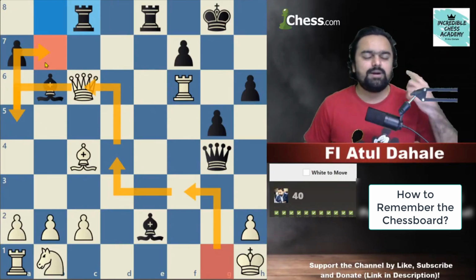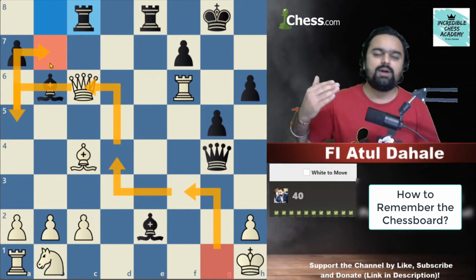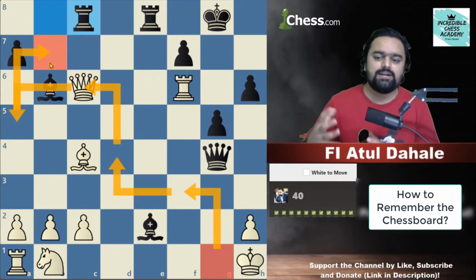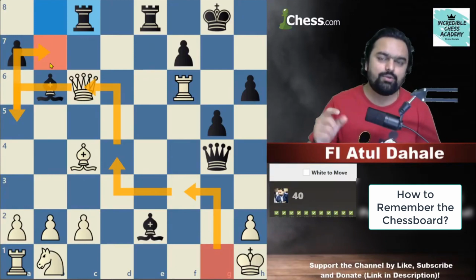This is the path, but we should calculate blindfolded. So once you know the squares, you should try with the piece path. Once you understand the piece path, it will be easier for you to calculate. So knowing the board, knowing the squares is very important to calculate better.